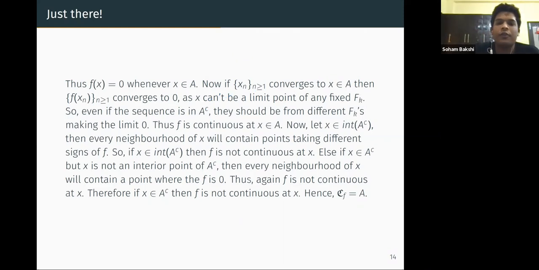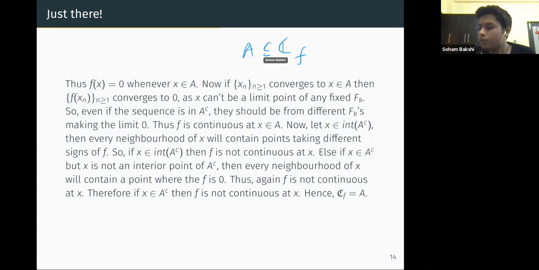Again, if the sequence x_n converging to that point in A comes from A itself, then it is 0, so not a problem there. If it doesn't come from A, then it comes from many different F_k's. It can't stop anywhere, so we need to go on, and the summation part, the limit, will be 0. So now we have proved that the function is continuous at all the points of A.